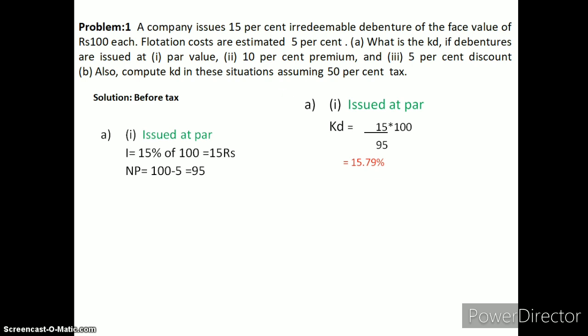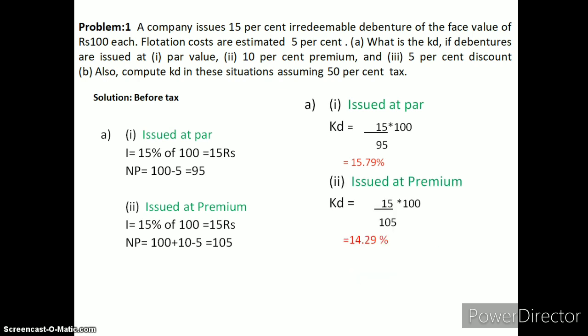When the company has issued the debenture at 10% premium, net proceeds will be 100 plus premium 10 rupees minus 5. It means 105. If we put the values in the formula, interest upon net proceeds into 100, we get 14.29% as cost of debt.